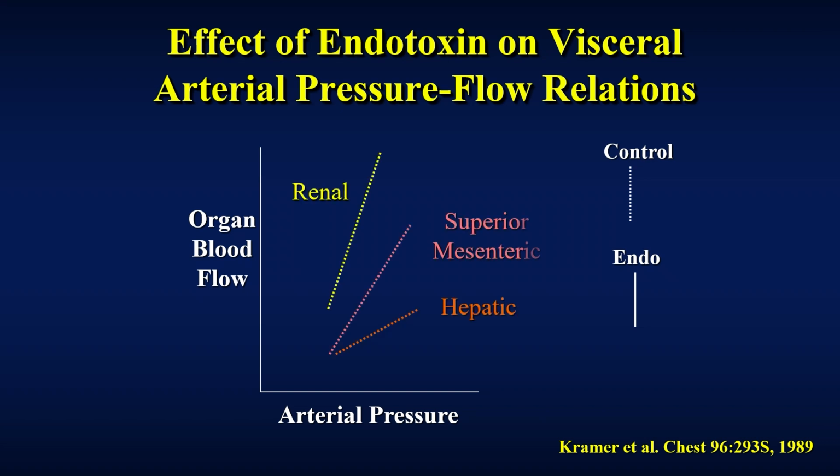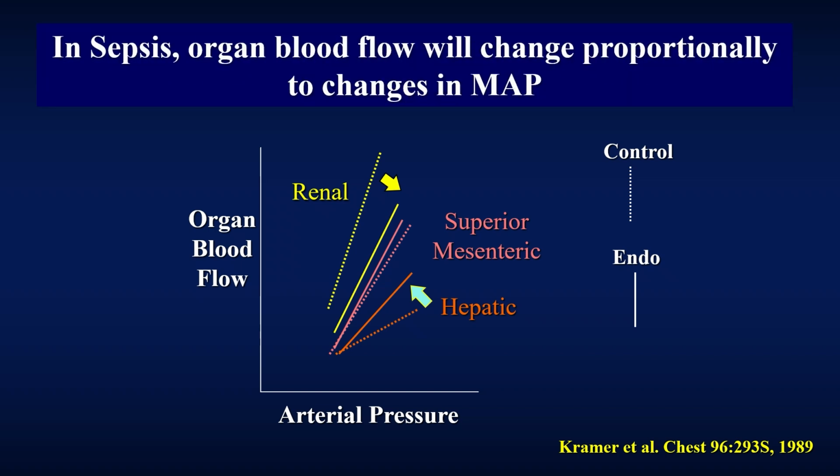And as David Kramer showed in our animal model, if we then gave these animals endotoxic shock, you can see that the vessels became more homogeneous in their resistance. That means that in sepsis, unlike under normal conditions, organ blood flow will change proportionally to changes in mean arterial pressure. And that's good if you're a critical care doctor, because in the setting of septic shock, giving vasopressors like norepinephrine should increase blood flow across all the organs